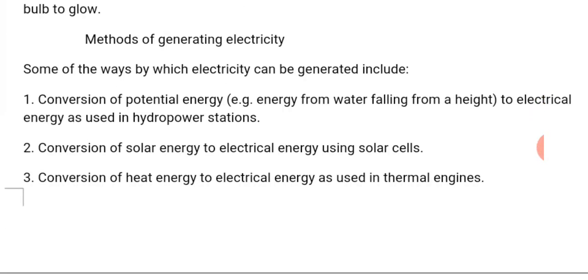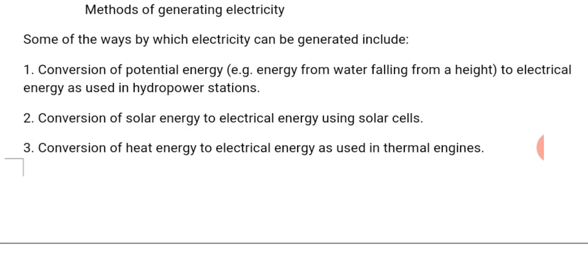So number 2, conversion of solar energy to electrical energy using solar cells. This is very common now. This is an alternative way of providing electricity in our homes now. Solar power is very common now. So we can convert the energy from the sun to electrical energy. So that is number 2.